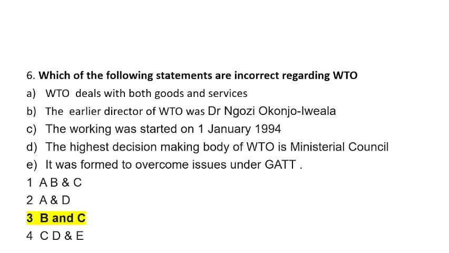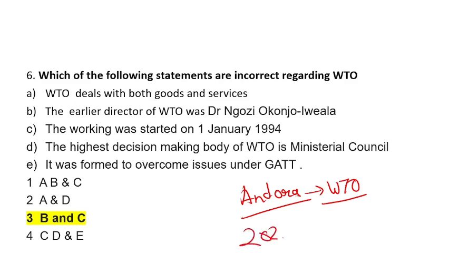So options B and C are incorrect. Sorry, now let's see, B and C are the right options. One more thing you should remember is that Andorra is the most recent member of WTO. This question can be framed by the exam, may be asked in your upcoming exam. It joined in 2020.